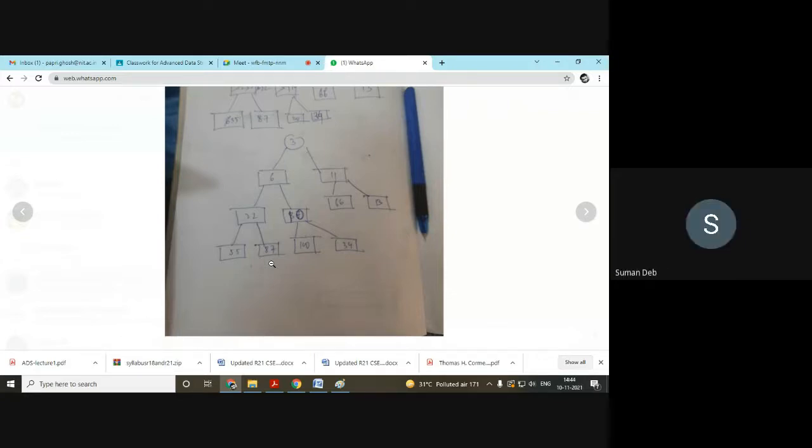Because the root node, I mean the parent node, is less than its child node, then it is min heap. And if the parent node is greater than its child node, then it is max heap. ঠিক আছে ম্যাডাম।